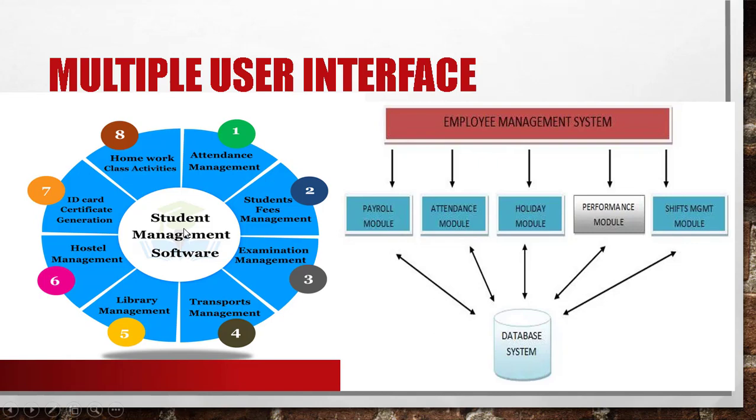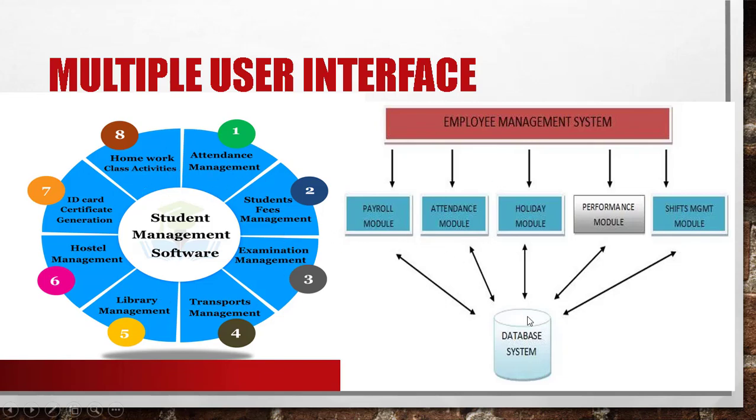This software is used by different management areas like attendance management, student fee management, examination management, transport management, library management, hostel management, ID cards, certificate generation, and homework and class activities. So the DBMS is software used by multiple users, and the data stored will be in one place and can be accessed by different users.